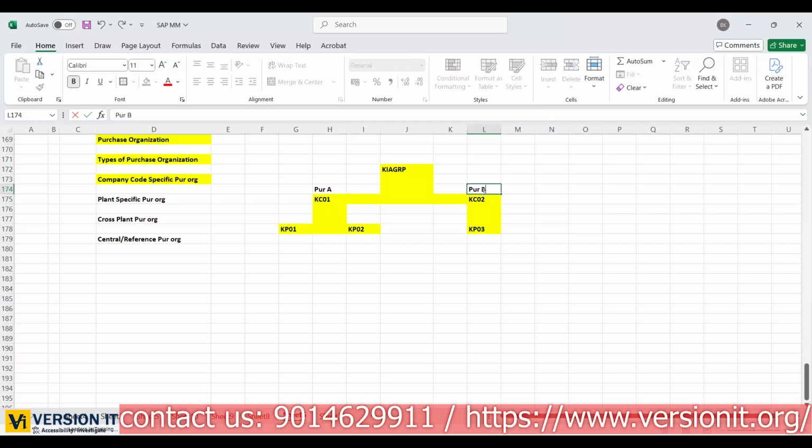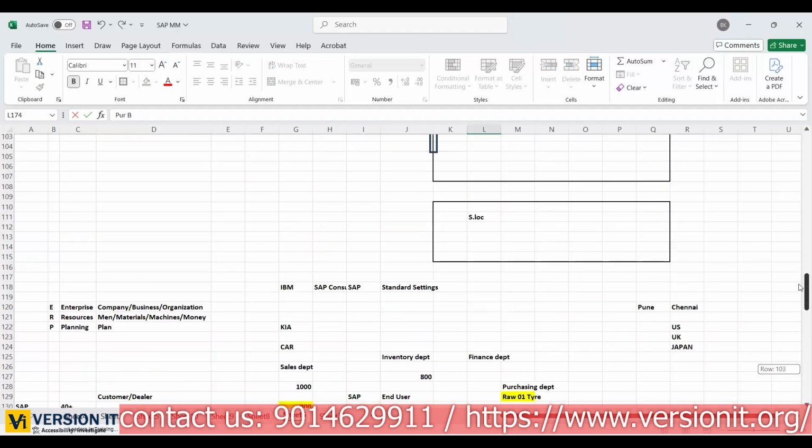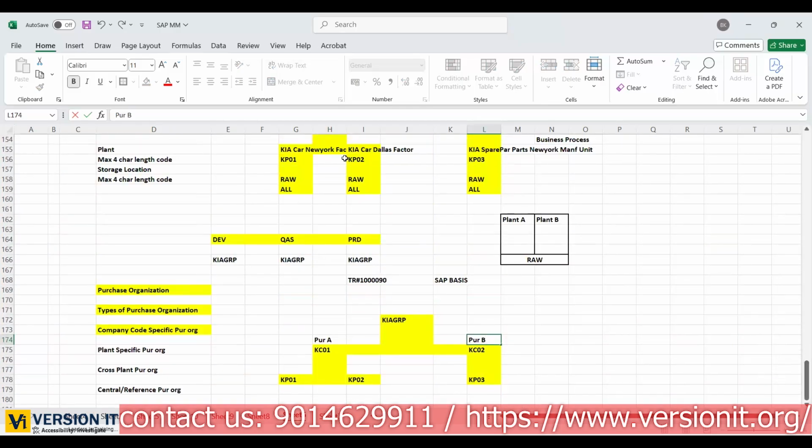One more example. So for plant code, we update as KIA1, sir. Okay, KIA1, KIA2, KIA3, right? Yes, sir. Okay, then let us update here. Here also let us update KIA1, KIA2, KIA3.